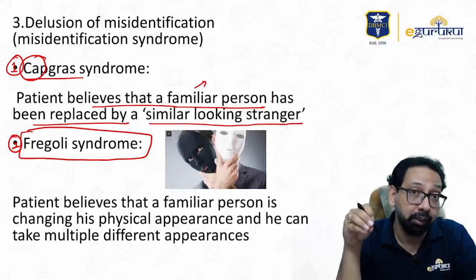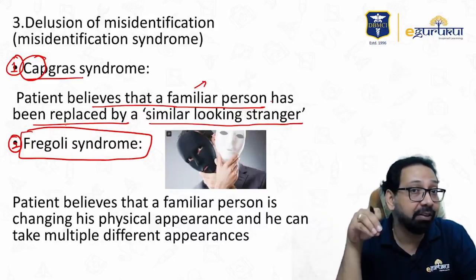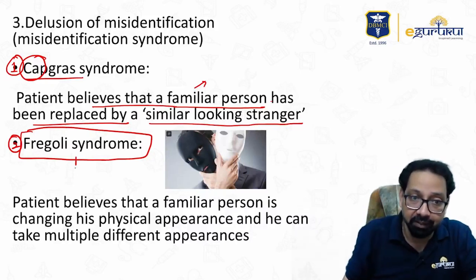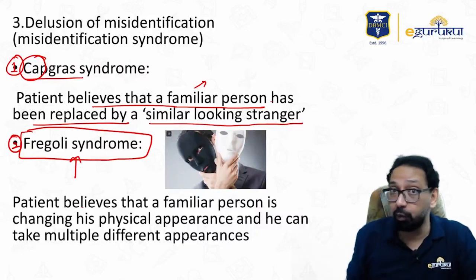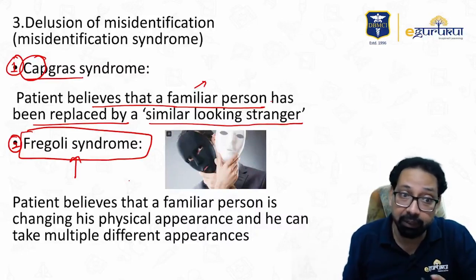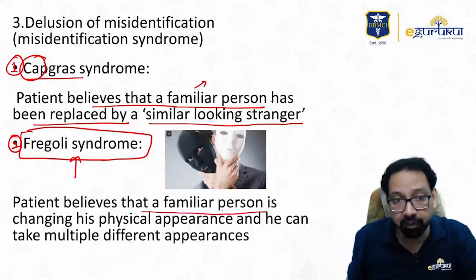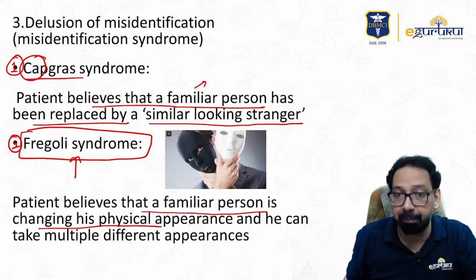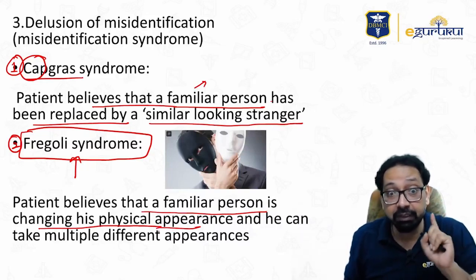That is Fregoli. How to remember? I took the beggar example. A beggar takes everything free, so Fregoli, beggar example. Again, I repeat, questions are asked and they twist the language, so don't get confused. Just remember the example and you will solve the question. The patient believes that a familiar person, the boss, is changing his physical appearance.